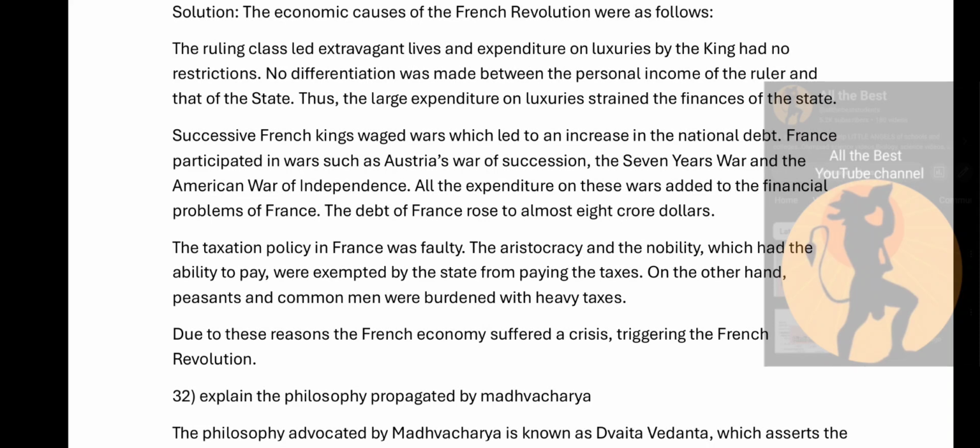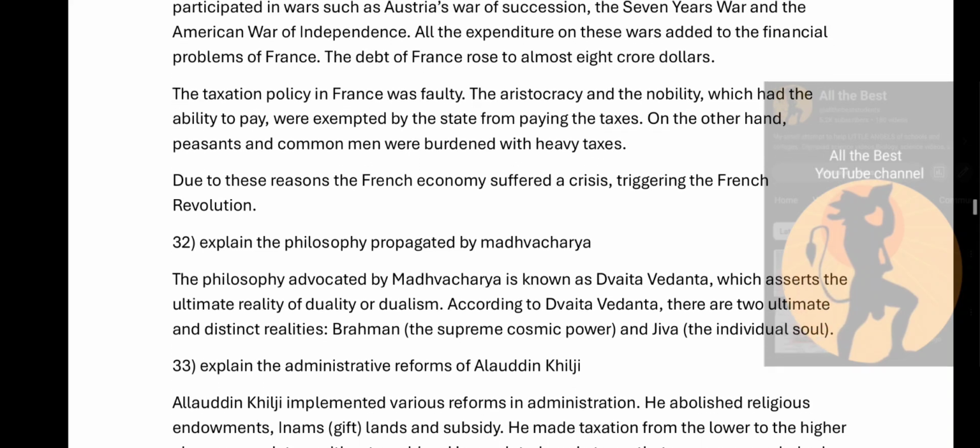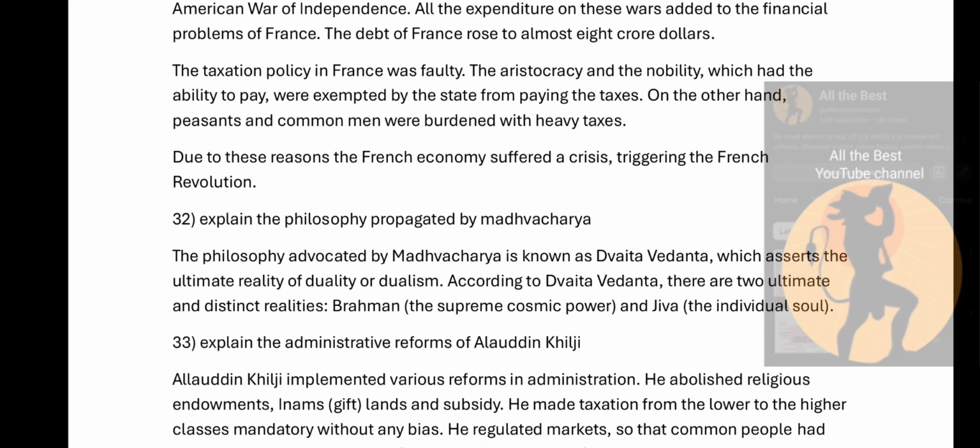All the expenditure on these wars added to the financial problems of France. The debt of France rose to almost $8 crore. The taxation policy in France was faulty. The aristocracy and the nobility, which had the ability to pay, were exempted by the state from paying the taxes. On the other hand, peasants and common men were burdened with heavy taxes. Due to these reasons, the French economy suffered a crisis, which triggered the French Revolution.